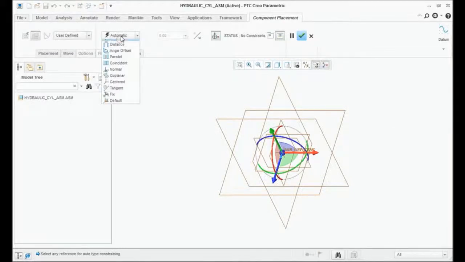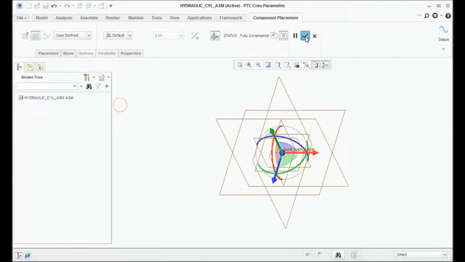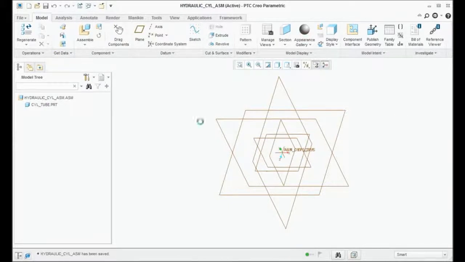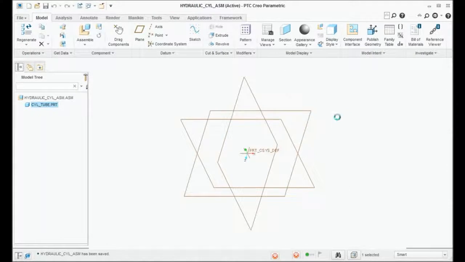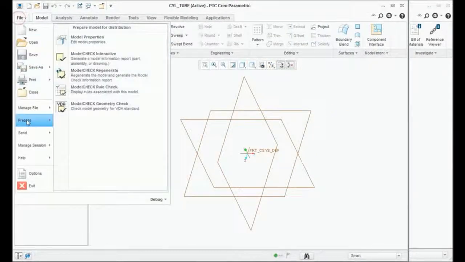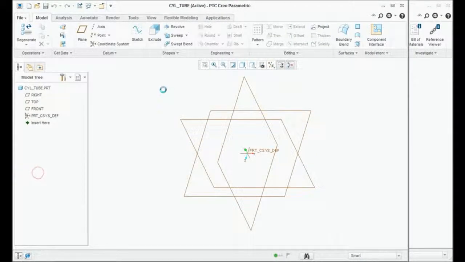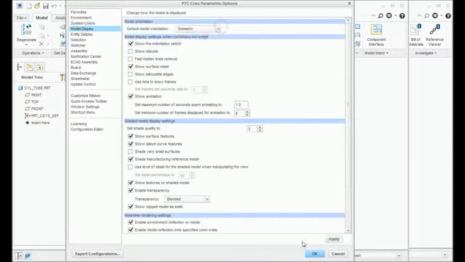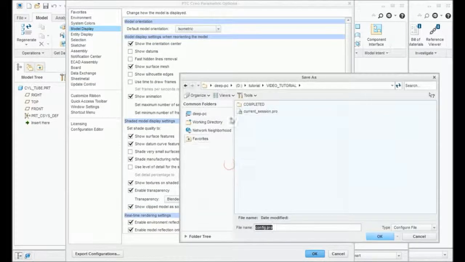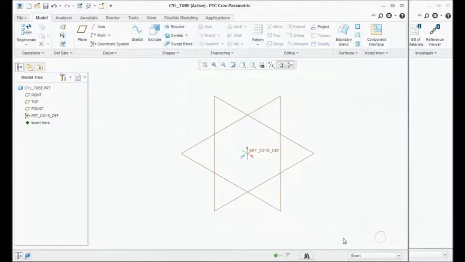This first part will always be default. Because then open this, go here, options, then model display, make it as isometric, apply, OK, yes, OK, current session, OK.